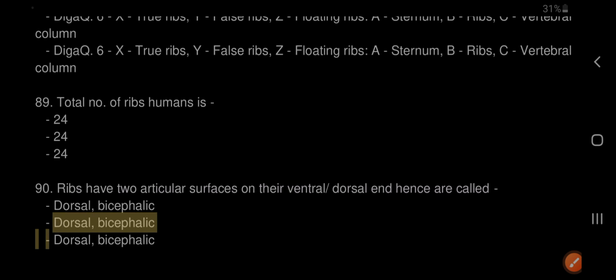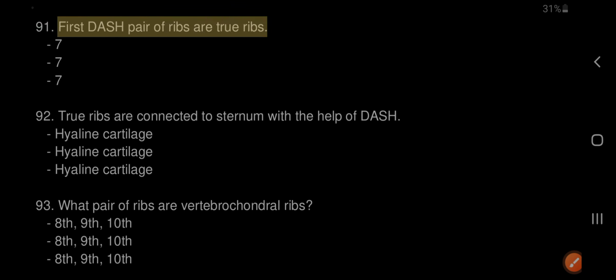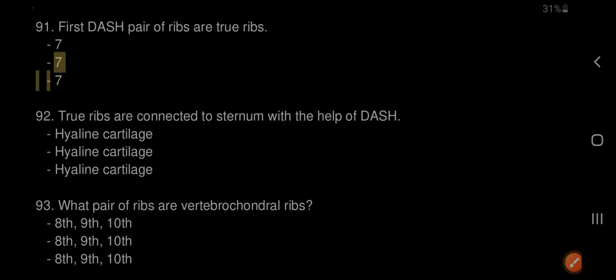91. First dash pairs of ribs are true ribs. 7. 92. True ribs are connected to the sternum with the help of dash. Hyaline cartilage.